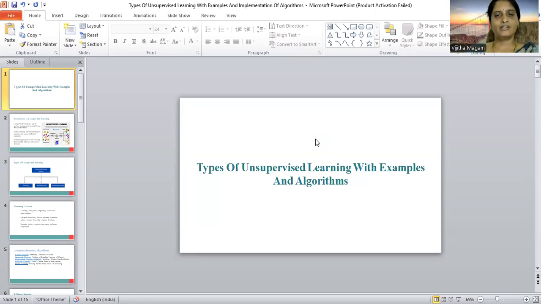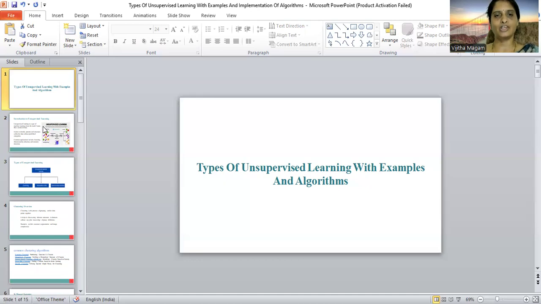Already in the previous session, we learned what machine learning is, how many types of machine learning there are, and what the types of supervised learning are, with examples and algorithms also. Now we will discuss the types of unsupervised learning. In the previous session, Introduction to Machine Learning, we discussed supervised, unsupervised, and reinforcement learning.